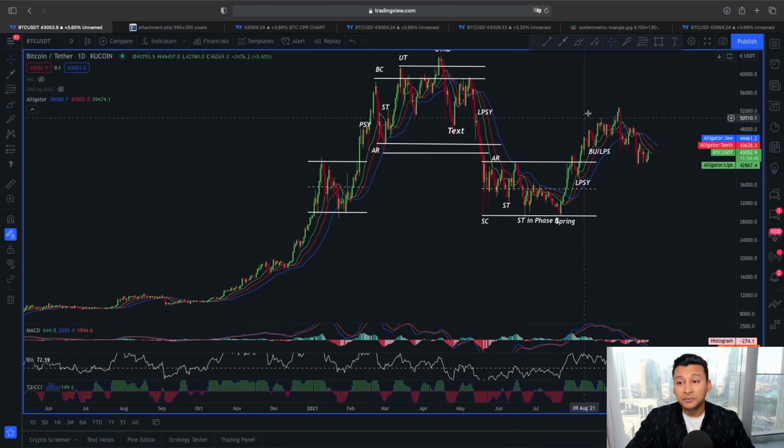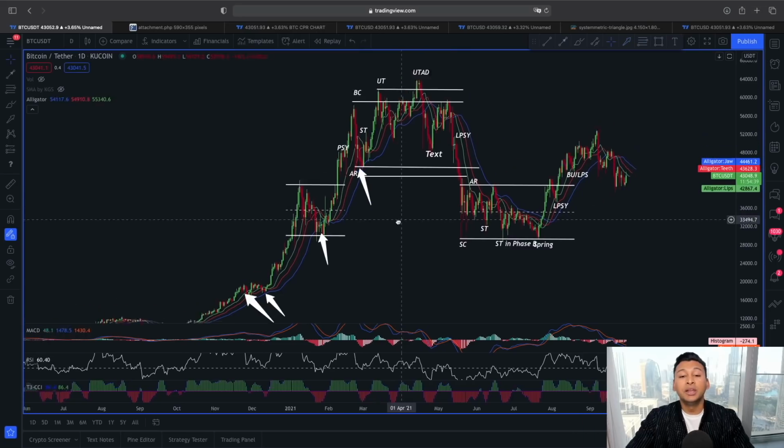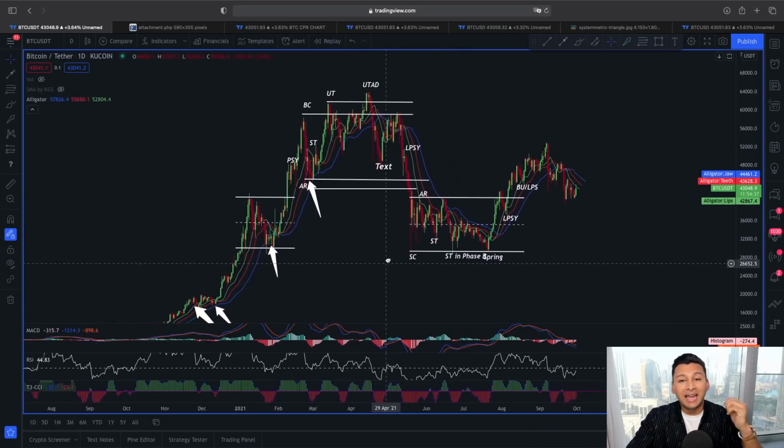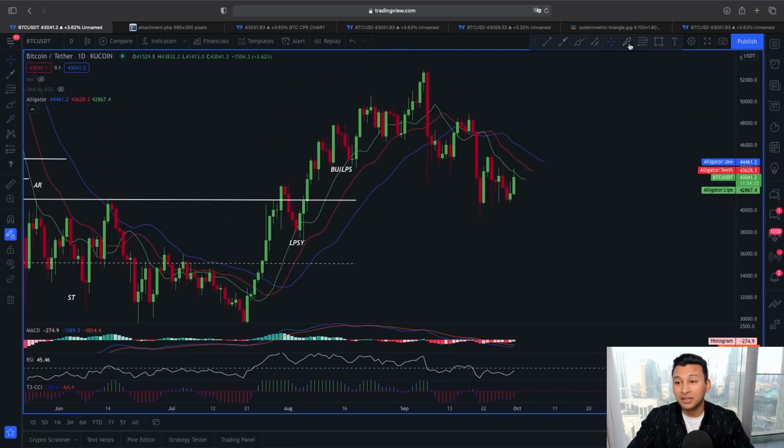In an uptrend, the price is always above this Williams alligator indicator, and in any sort of price retracement, this Williams alligator indicator acts as a strong line of support. But in our case right now, as you can see, this line is not going to act as a support, but it is going to act as a resistance.